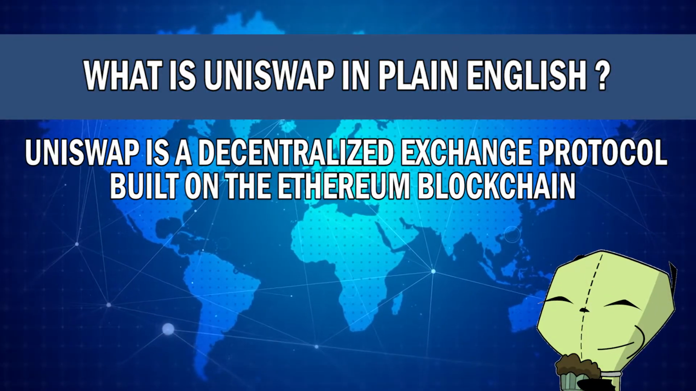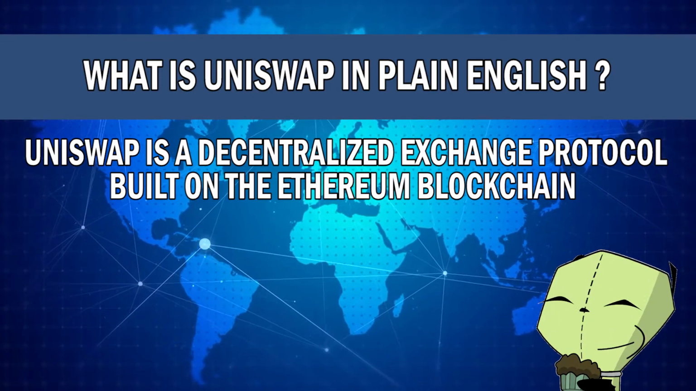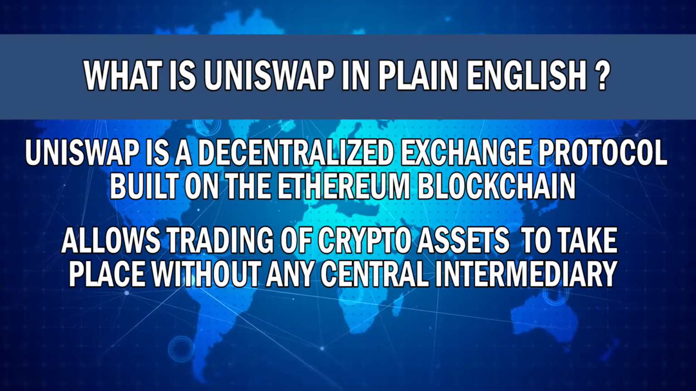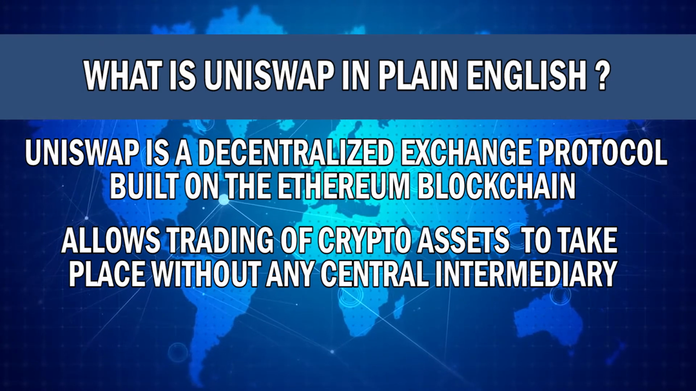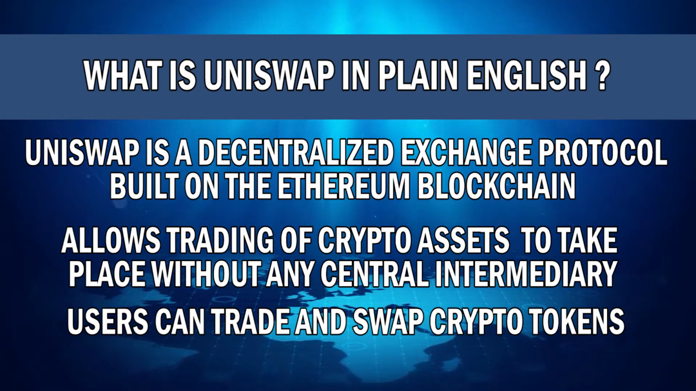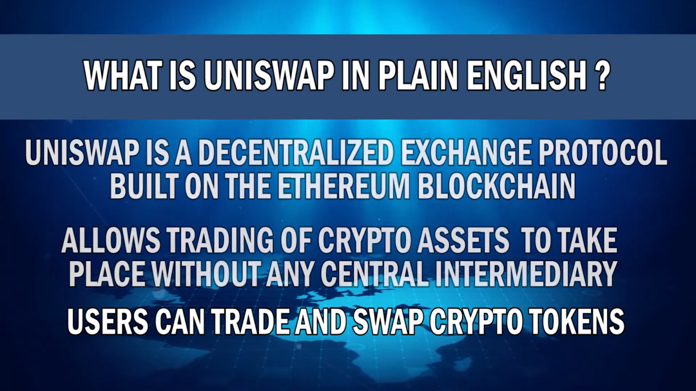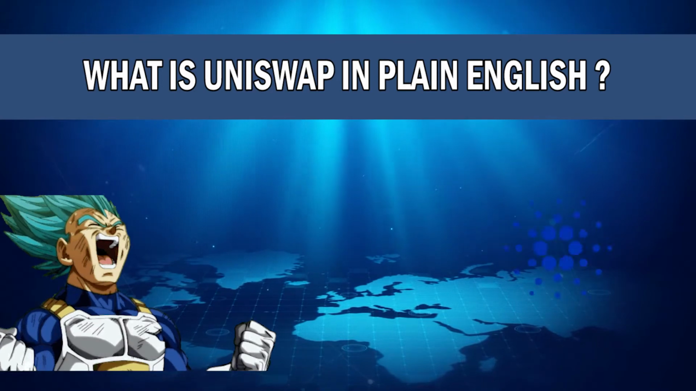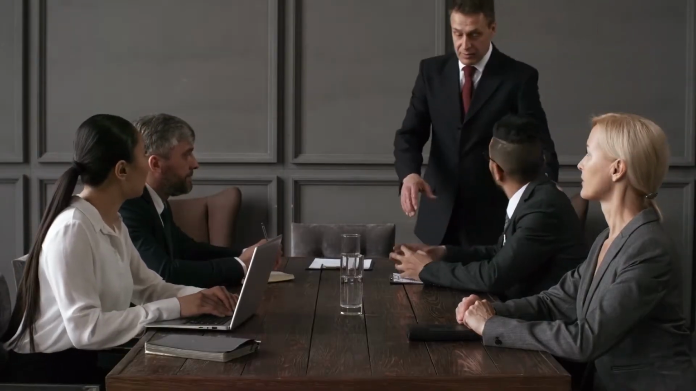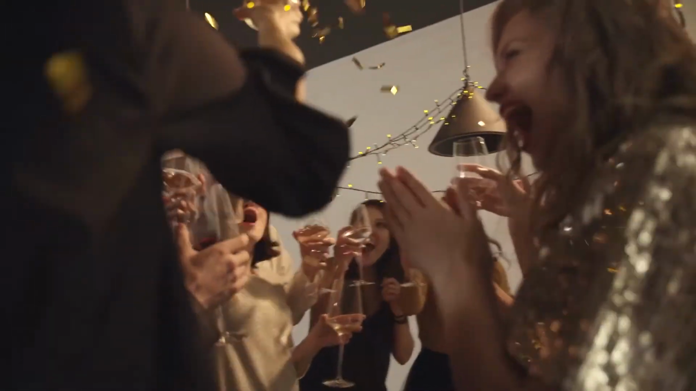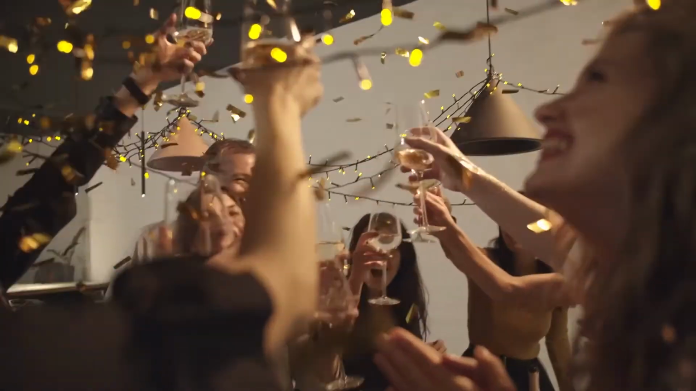Uniswap is a decentralized exchange protocol built on the Ethereum blockchain that allows trading of crypto assets to take place without any central intermediary. Users can trade and swap crypto tokens like a regular centralized exchange, but also add their own cryptocurrency projects on the platform for trading without any authorization from any central intermediary or authority. Nani? This is like a free-for-all Wild West stock exchange where no one is in charge.